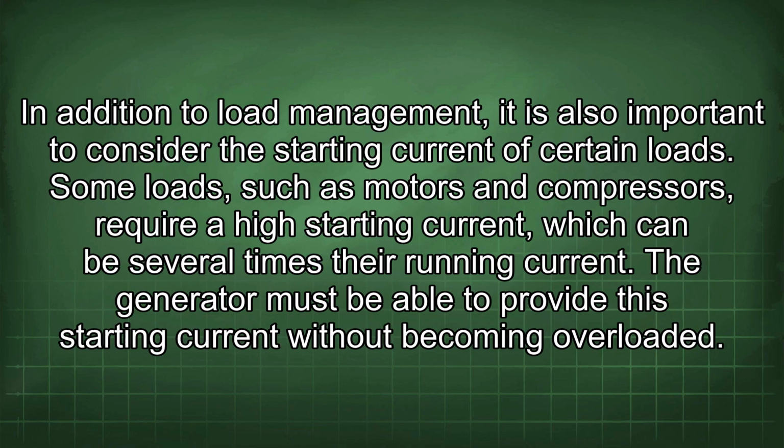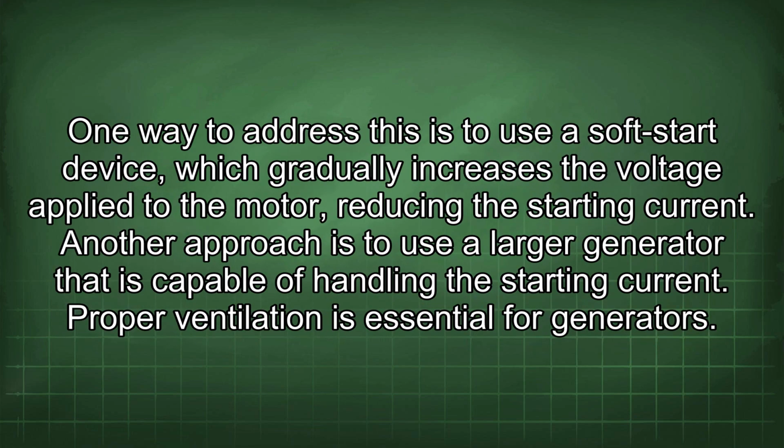In addition to load management, it is also important to consider the starting current of certain loads. Some loads, such as motors and compressors, require a high starting current, which can be several times their running current. The generator must be able to provide this starting current without becoming overloaded. One way to address this is to use a soft start device, which gradually increases the voltage applied to the motor, reducing the starting current. Another approach is to use a larger generator that is capable of handling the starting current.